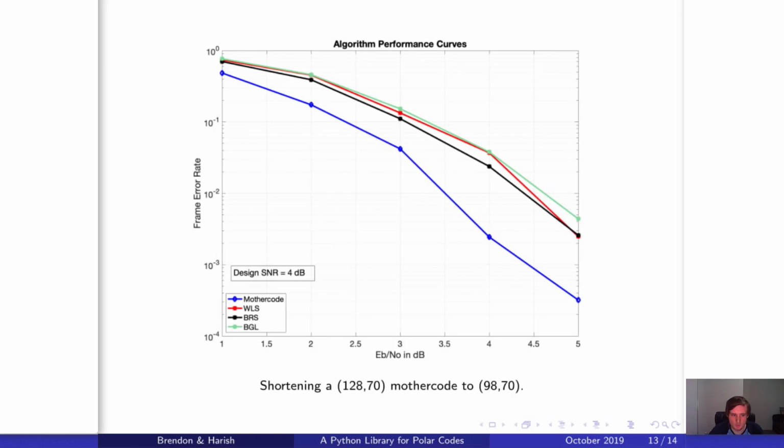Note that the code rate is important with regard to these margins. Reducing the frozen set size tends to bring these algorithm margins much closer together, and hence less performance gains. In addition, literature has shown that there is a crossover point between shortening and puncturing, so keep this in mind in your designs.